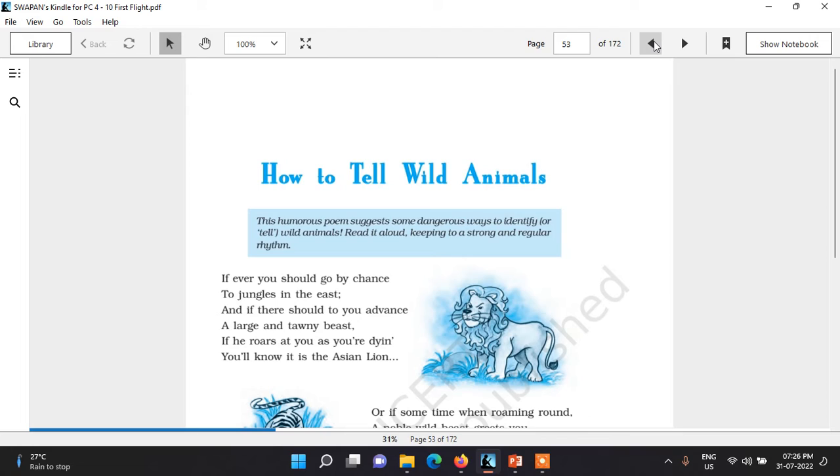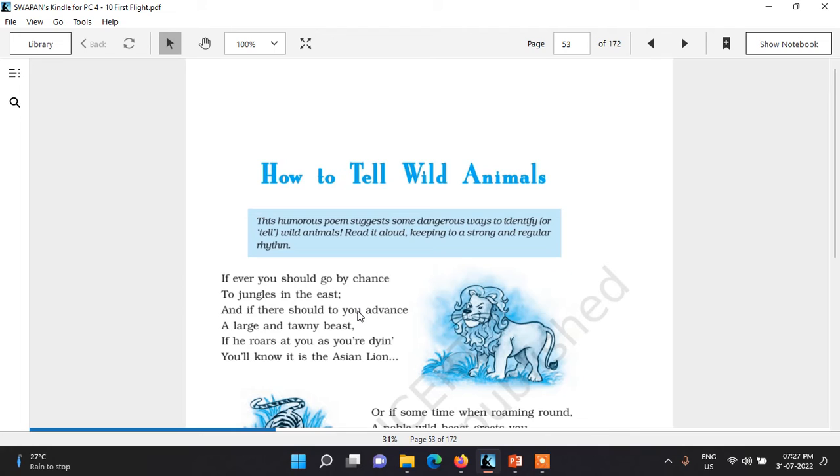We all know inversion is a poetic device where the format of a sentence is changed. In the line, and if there should you advance, in the third line, here the format of the sentence is changed. So this is inversion.